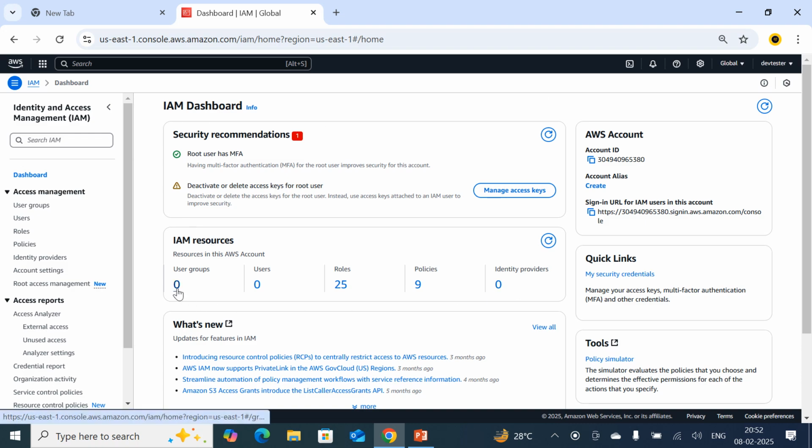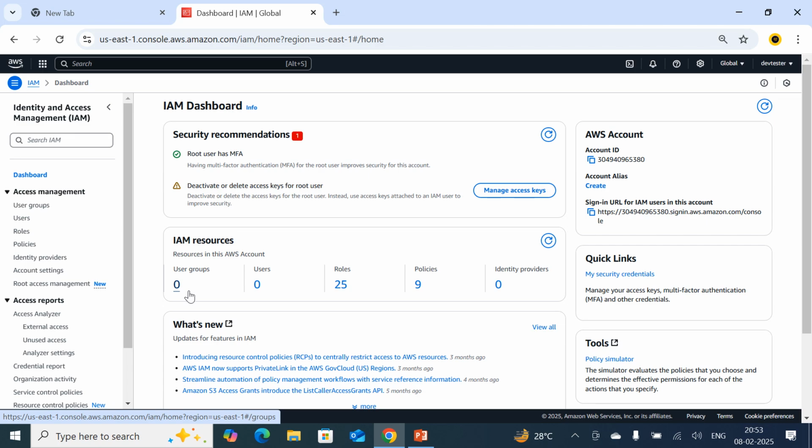Here, if you observe, there are 0 user groups. User groups is about groups. As you know, what do you mean by a group? A group is nothing but a collection of users. Suppose, for example, in general words, you have a WhatsApp group, meaning some set of WhatsApp users that you combine into one group. In a similar way, if I have some users, I can group a set of users into one group. Whatever permission I apply to that group will be applicable to all the users in that particular group.